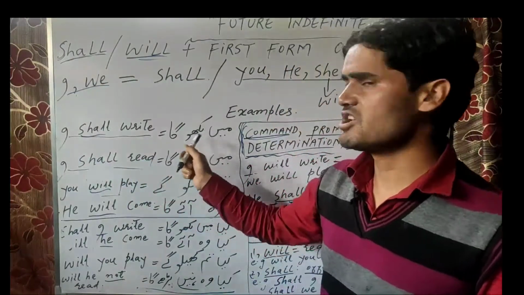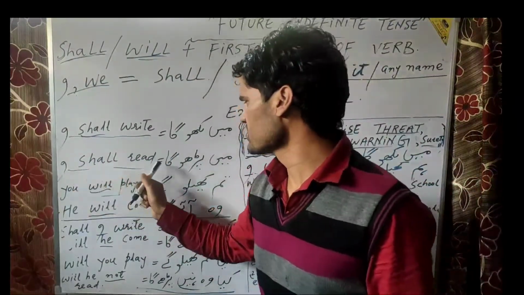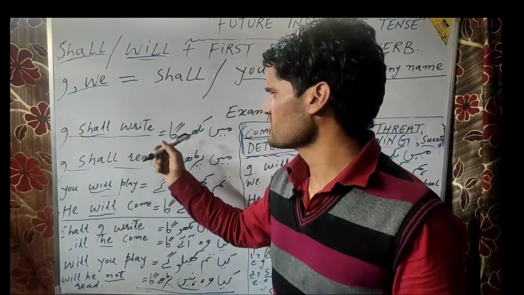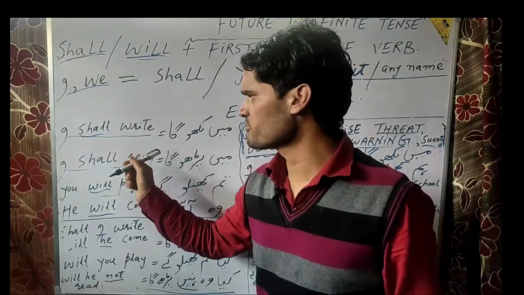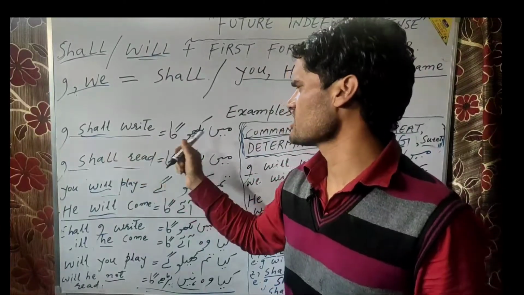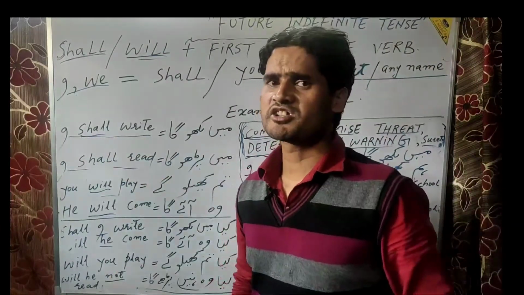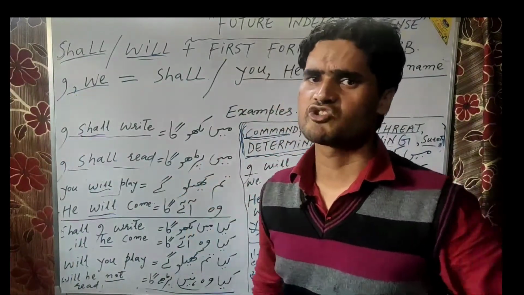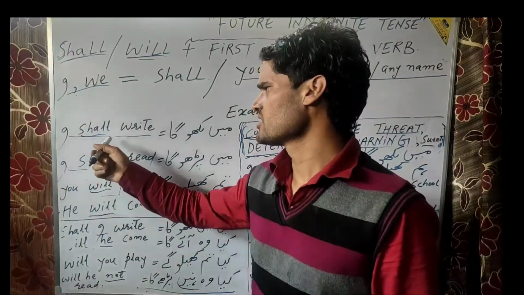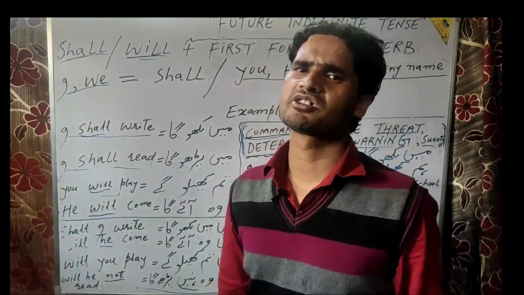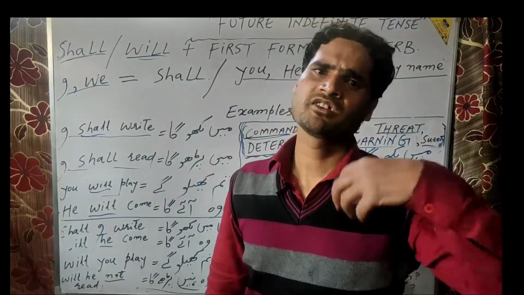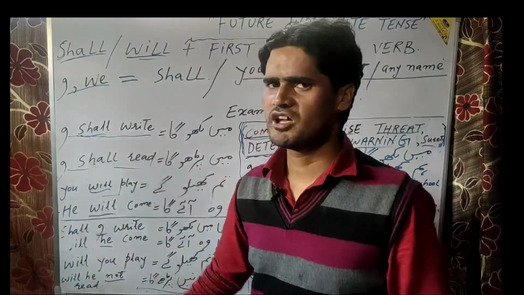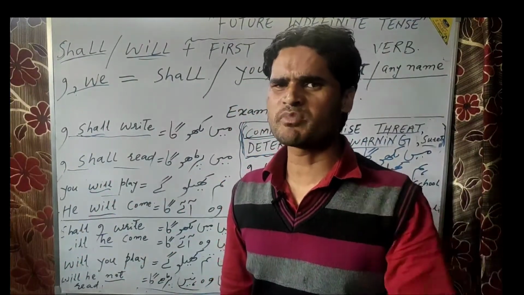I shall write, मैं लिखूंगा. I shall read, मैं पढ़ूंगा. It is a simple assertion here, a simple statement. I shall write, मैं लिखूंगा. It doesn't give us any kind of surety that I will surely write. No. I simply say that I shall write. I may or may not write in the future, but here the word shall indicates the simple meaning.